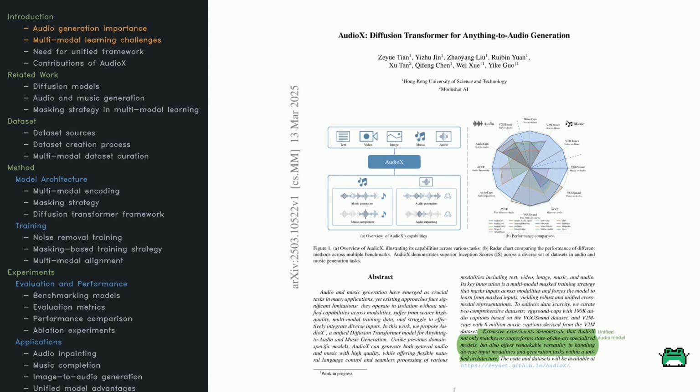This work introduces a new model called AudioX, short for Diffusion Transformer for anything to audio generation. It can generate both audio and music using a single, unified approach. Unlike previous methods that are domain-specific, AudioX takes multiple input types, text, video, images, music, audio, and learns from them all. The core trick is a multi-modal masked training strategy. Parts of the inputs are hidden so that the model is forced to uncover relationships across different modalities. That makes it more robust and flexible when creating sound.